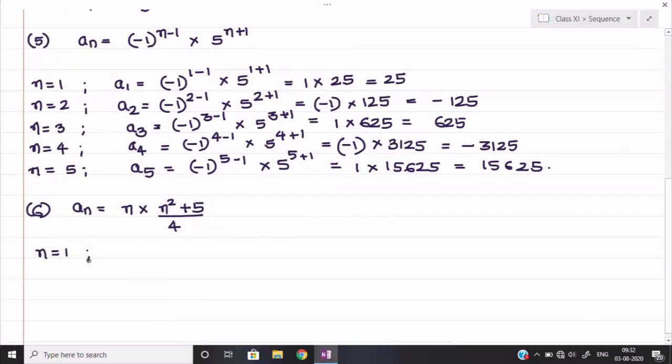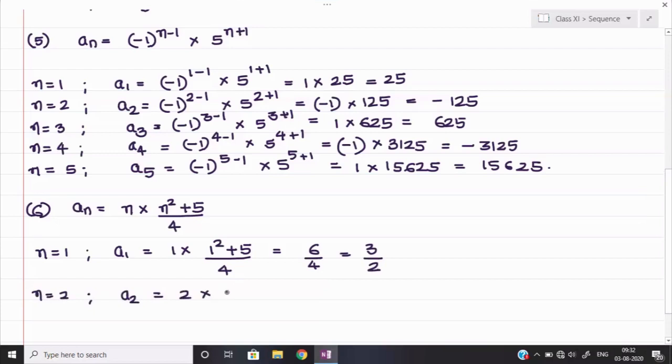n is equal to 1, so a1 is equal to 1 into (1 square plus 5) upon 4. So I think this will become 5 plus 1, 6 upon 4, and 6 upon 4 will be equal to 3 upon 2. So the first value will be 3 upon 2. Similarly, n is equal to 2. So that will be a2 is equal to 2 into (2 square plus 5) upon 4. 2 and 4 we can cancel here only. That will leave 2, and 4 plus 5 is 9. This will be 9 upon 2.